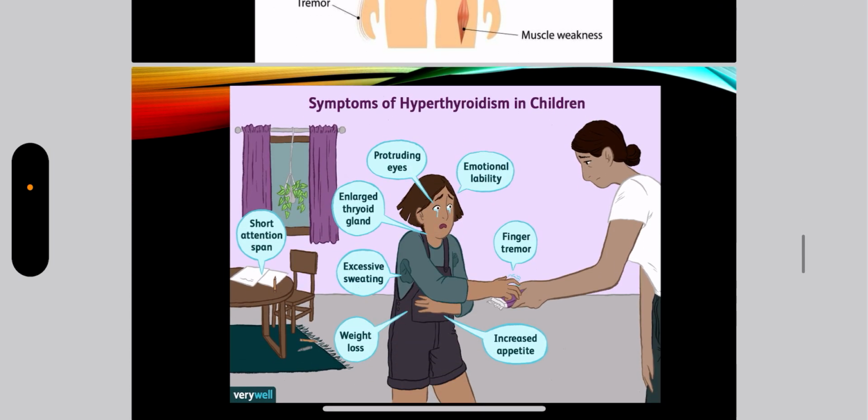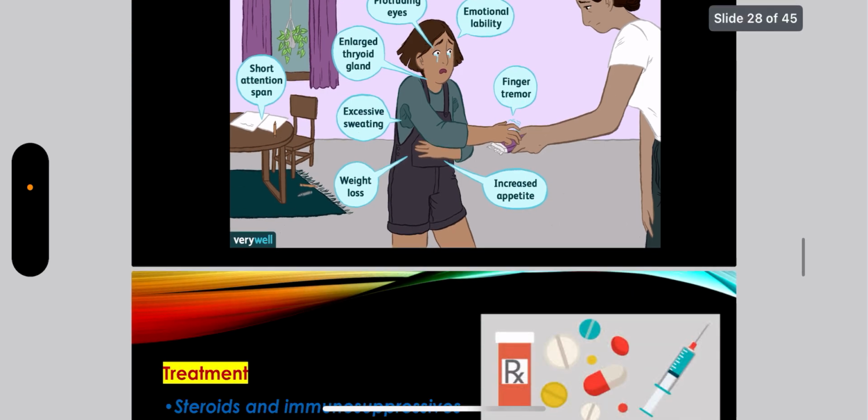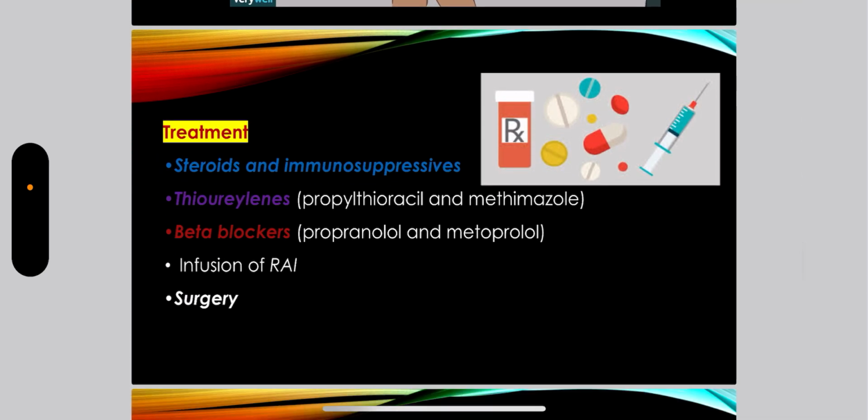So just keep the figure in mind and start listing the clinical features. Just again a representation of all the symptoms in hyperthyroidism. Just have a look over this. Now what is the treatment part? Heavy dose of steroids and immunosuppressives may help. Thiouracils, these are the class of drugs. Propylthiouracil and methimazole. Now these are the agents that are helpful in the treatment of this condition.